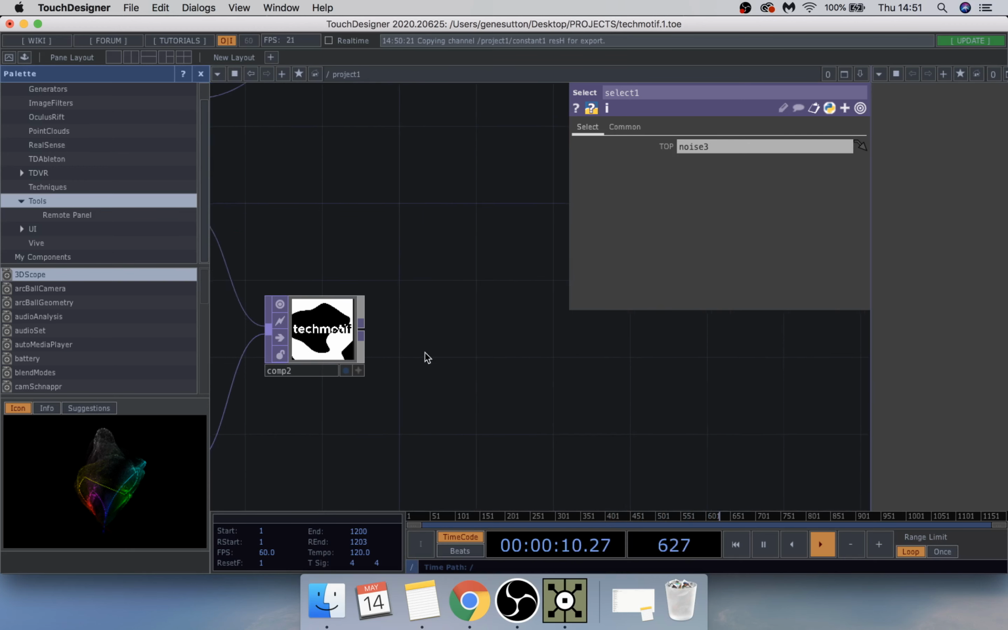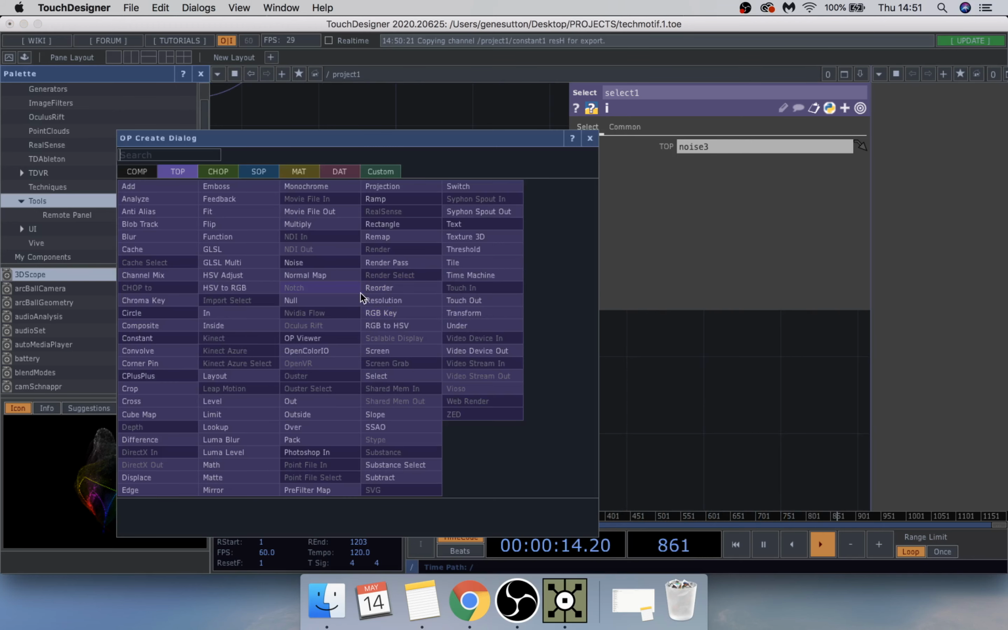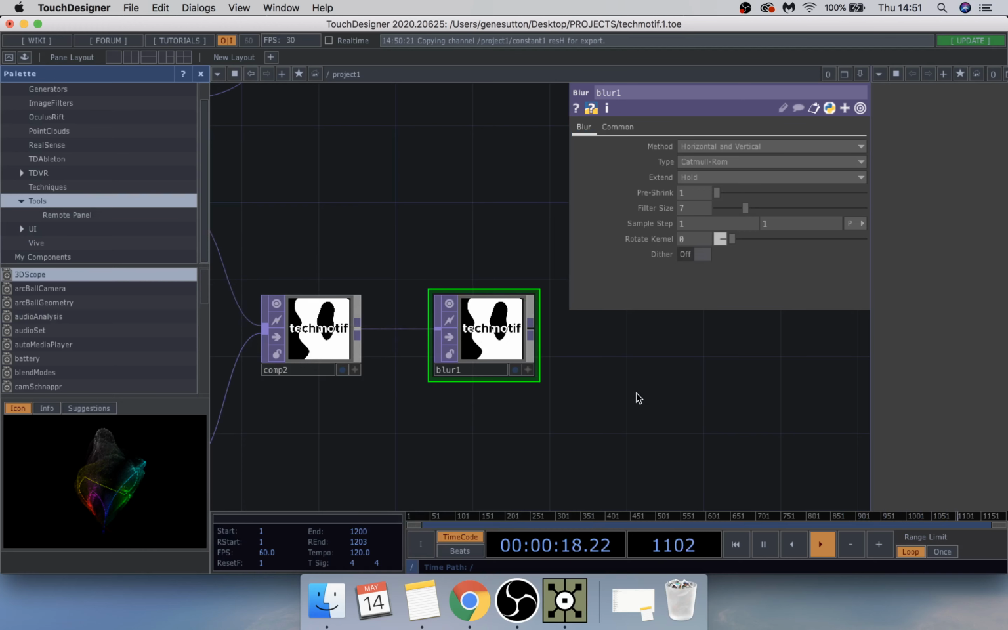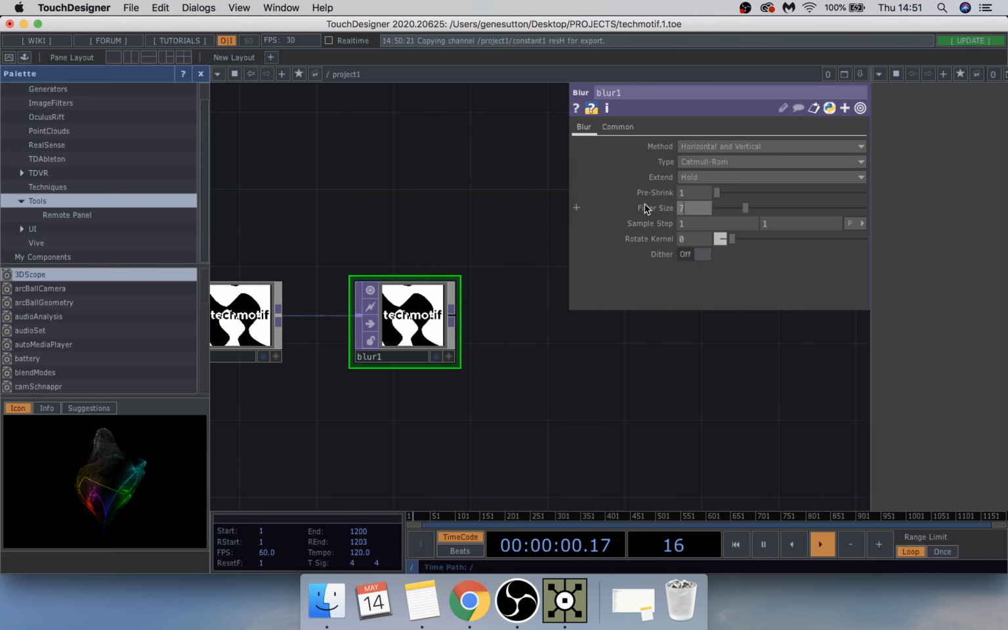Then we're going to add a blur. So if you just right click on this one, type in blur, and change this one to 27.